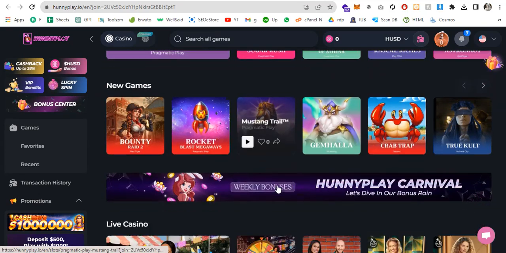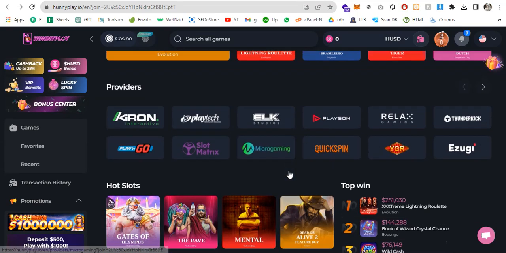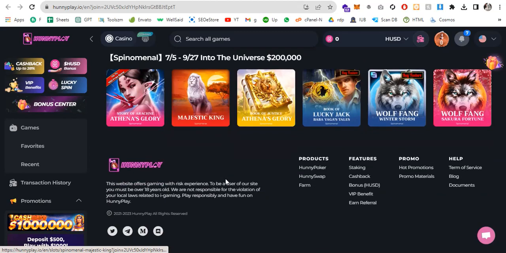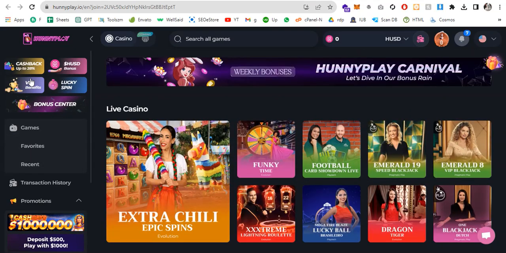And if you scroll down, you can see the new games and banners, live casino, and the providers are also mentioned here. You can see the logos and hot sales slots. If you scroll down, everything is mentioned on this page. And on the left side, you can see the cashback up to 228%.